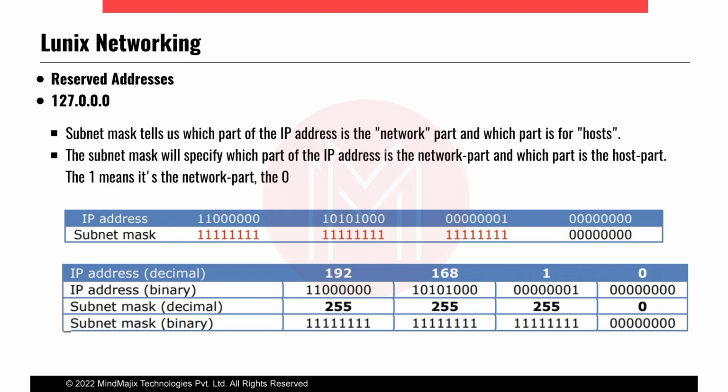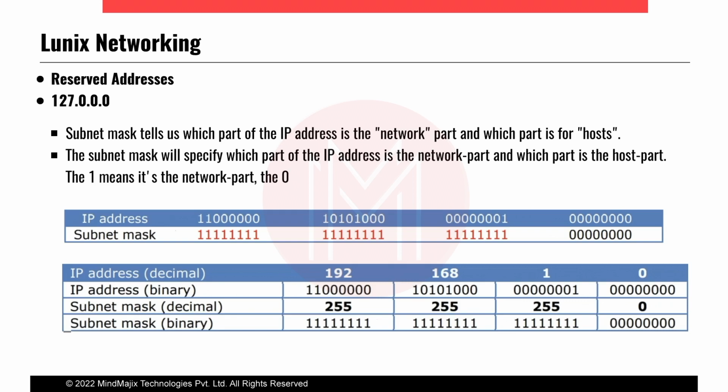And now we will come to the subnet mask. How will we decide what the subnet mask is against those IP addresses? This is a binary representation I have given of a subnet mask. The subnet mask tells us which part of the IP address is the network part and which part is the host part.